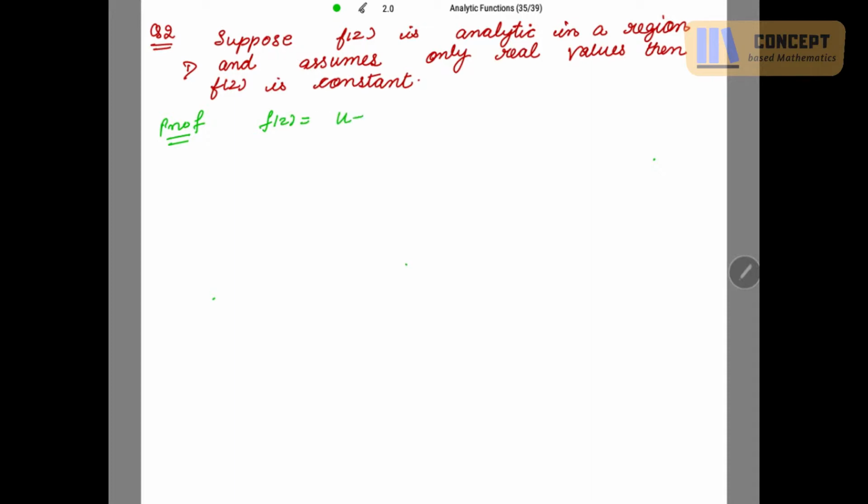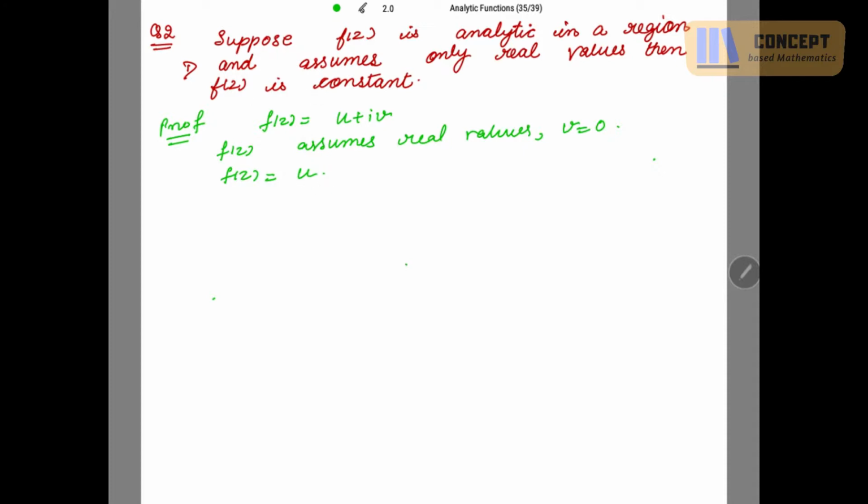This is u plus iota v, we know that, but it assumes only real values. So the imaginary part is 0, that is v is 0 here. Your function f(z) is equal to u only.